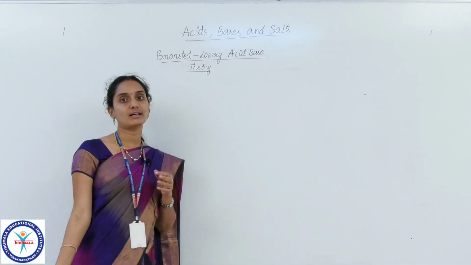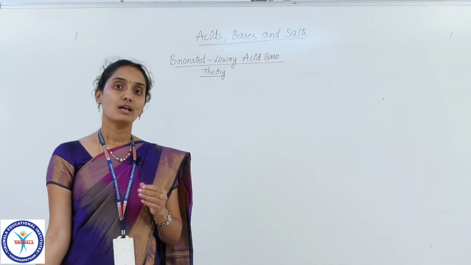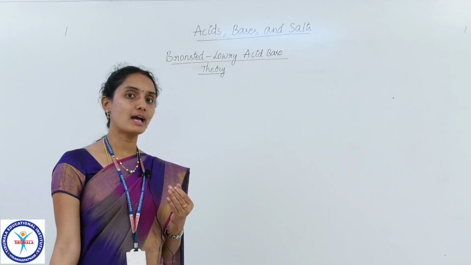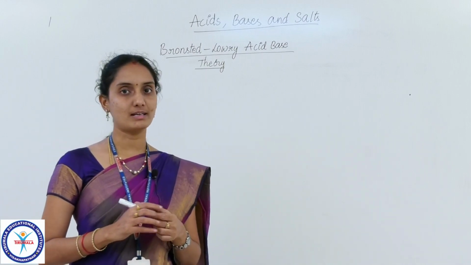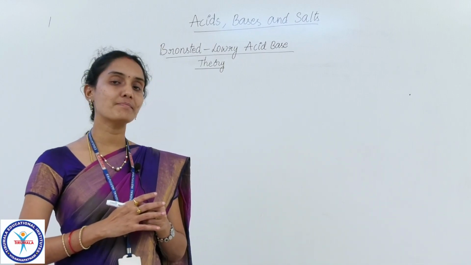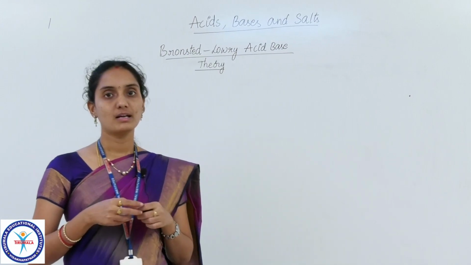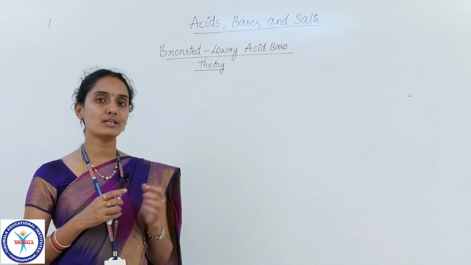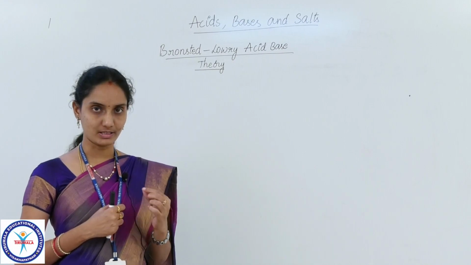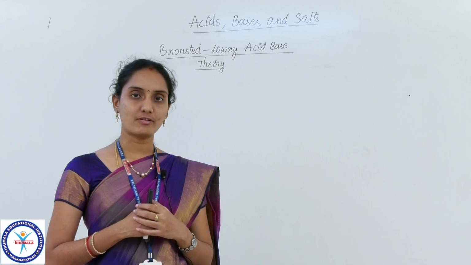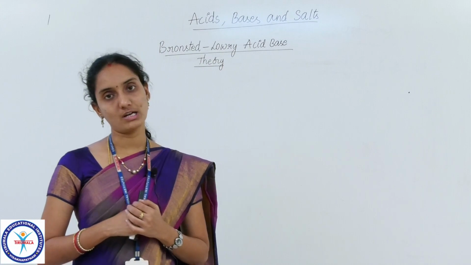So this is the second acid base theory proposed by the two scientists Bronsted and Lowry, developed to address the limitations faced by the Arrhenius theory. We have already discussed that the Arrhenius theory has some important limitations. Let me recall once. What are the most important limitations of Arrhenius theory? The first important limitation was that it is applicable only for aqueous solutions, but that was overcome by the Bronsted-Lowry theory.